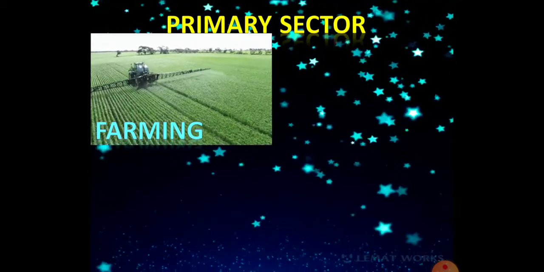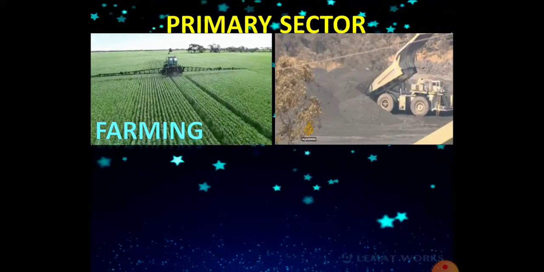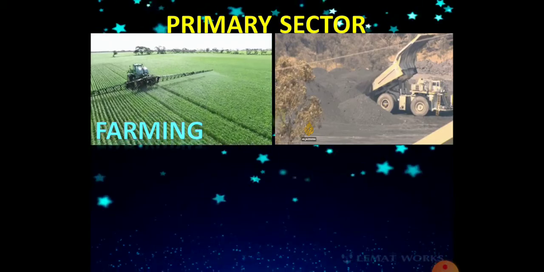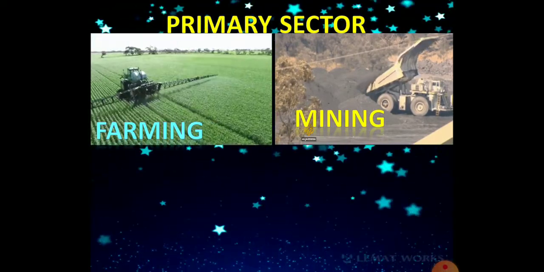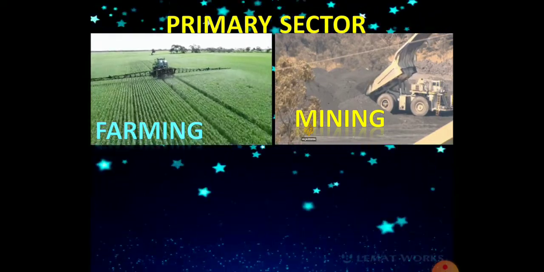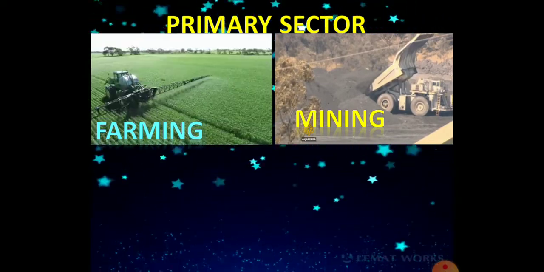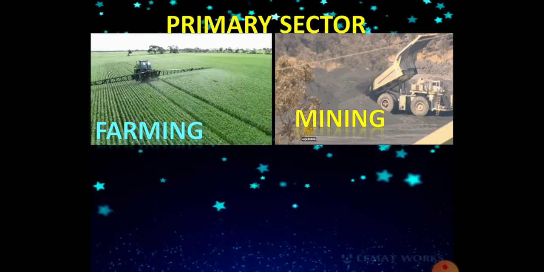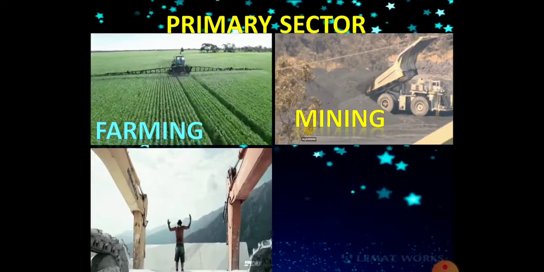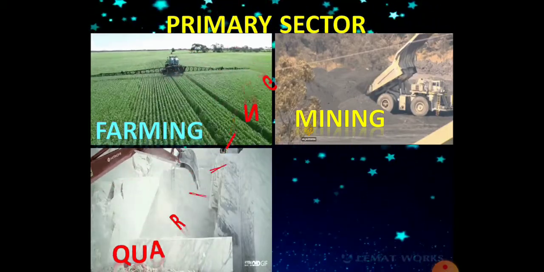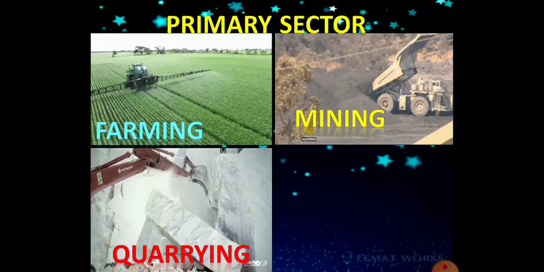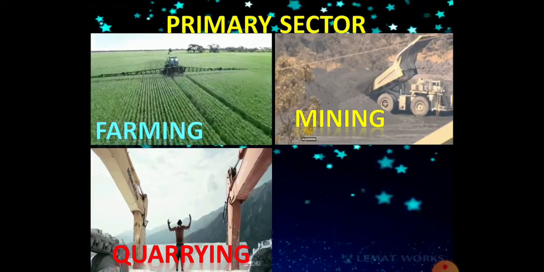The primary sector includes farming activities, and non-farming activities are also a part of the primary sector. Mining, all kinds of mining activities, such as gold mines, iron ore mines, coal mines and other mineral resource mining activities. Then quarrying is another important activity which comes under the primary sector.